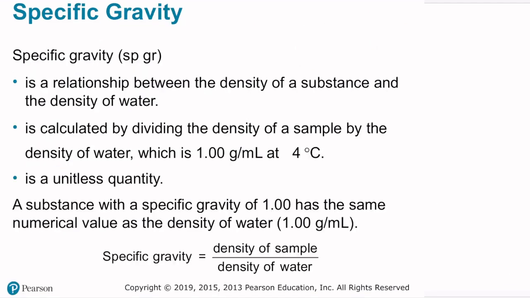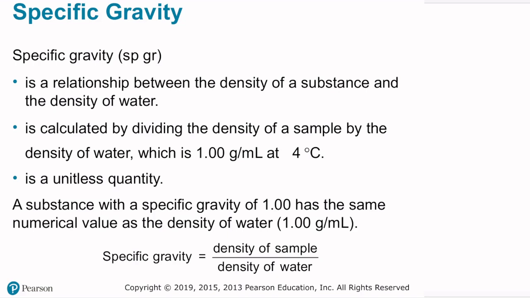Next, we'll discuss a concept called specific gravity. Specific gravity is the relationship between the density of a substance and the density of water. It's calculated by dividing the density of the sample by the density of water, which is 1 gram per milliliter at 4 degrees C. So if you divide a number by 1, you get the same number. And so generally, this is going to be equal to or pretty close to the density of the sample, but it can vary a little bit by temperature, and if that's important, we sometimes use the term specific gravity.